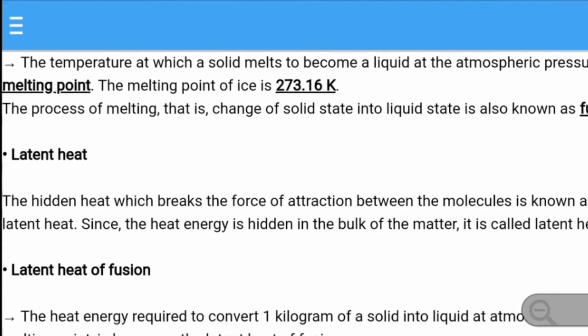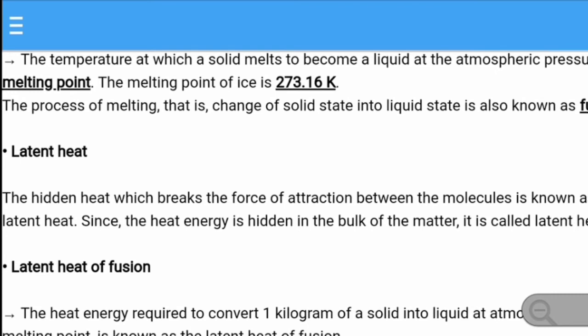And then the latent heat. As I already told, the word latent means hidden. Every object has some hidden energy in it. For example, we can take ice. If we put it on our palm, that area gets red because the heat energy is absorbed from the palm. Because of that, we feel some irritation there, and we cannot hold the ice cube for a longer time, and we remove it, and that area gets red.